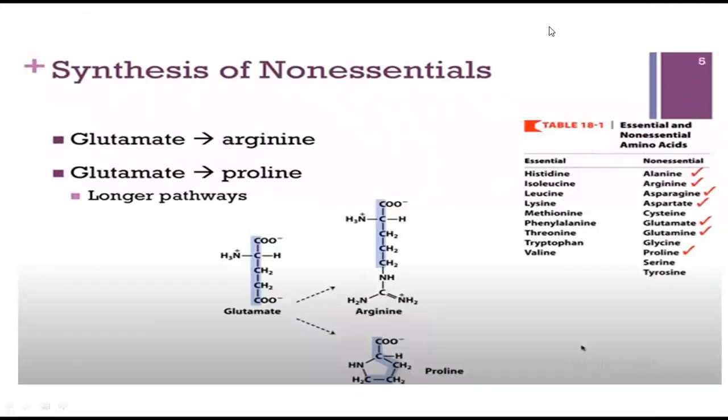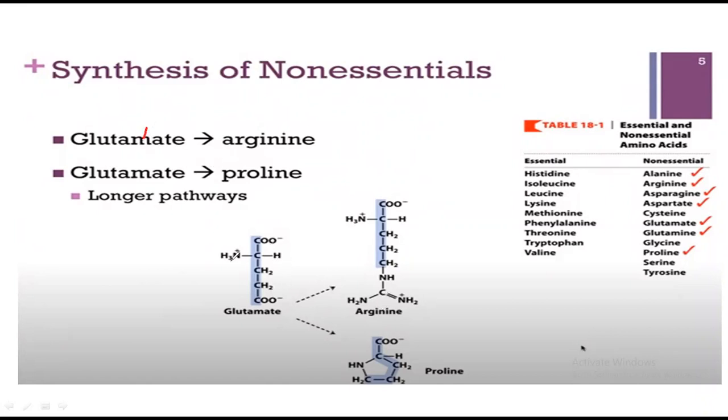After that, glutamate can give rise to arginine. I have told you that an amino acid can give rise to another amino acid. And in the previous video, I told you that glutamate has the ability to give rise to each and every amino acid, because glutamate has an NH3 group.